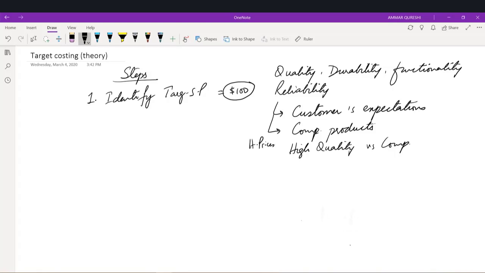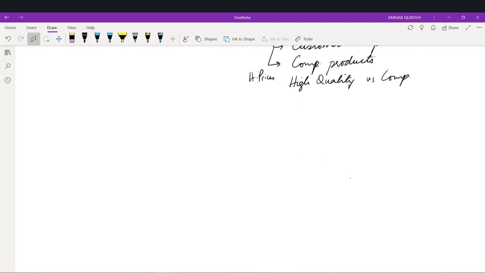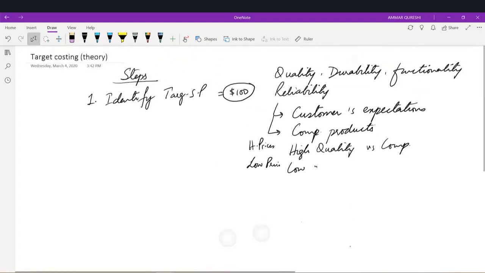Or if our product is of low quality, if we are providing them with some essential features but not as much as the competitor is offering, then we have to keep in mind that we have to launch this product at a low price, because no one will be willing to pay us the same amount as our competitor, because we have a lower product. So this is a very common sense thing, right?